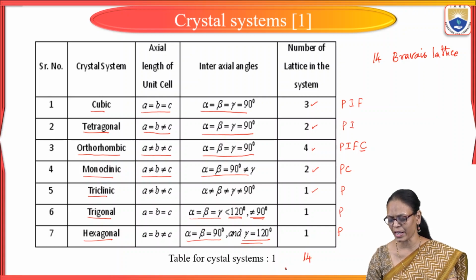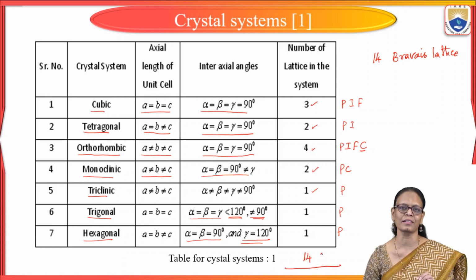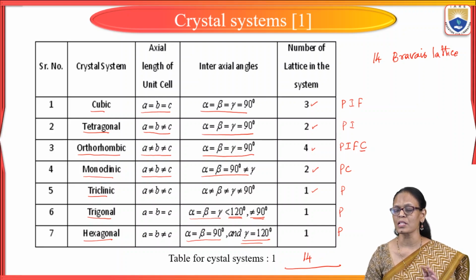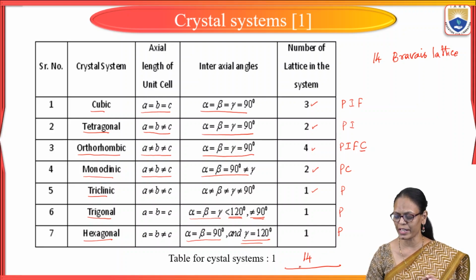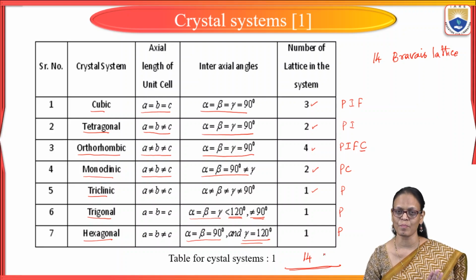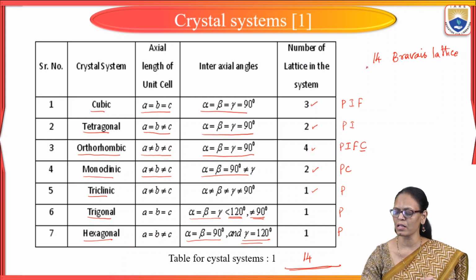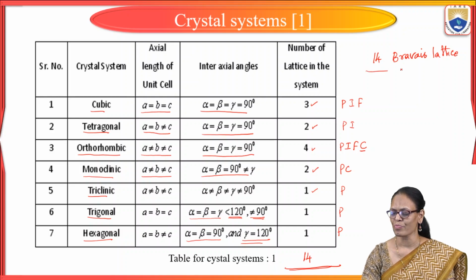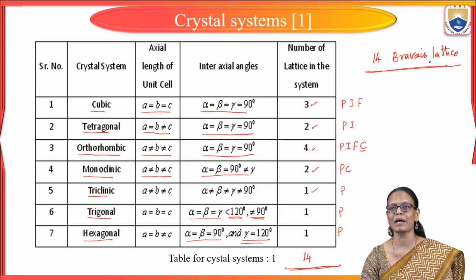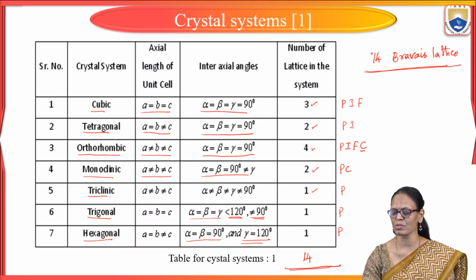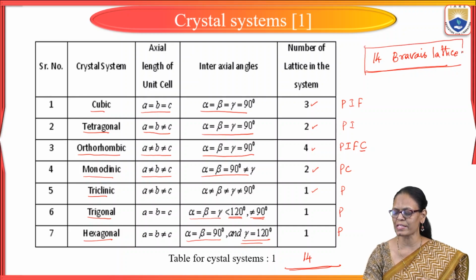So if you take any type of crystal atom in the universe, we can arrange them only in 14 different ways, which fall under 7 crystal systems. These arrangements, the scientists called Bravais lattices. So there are 14 Bravais lattices under 7 crystal systems.